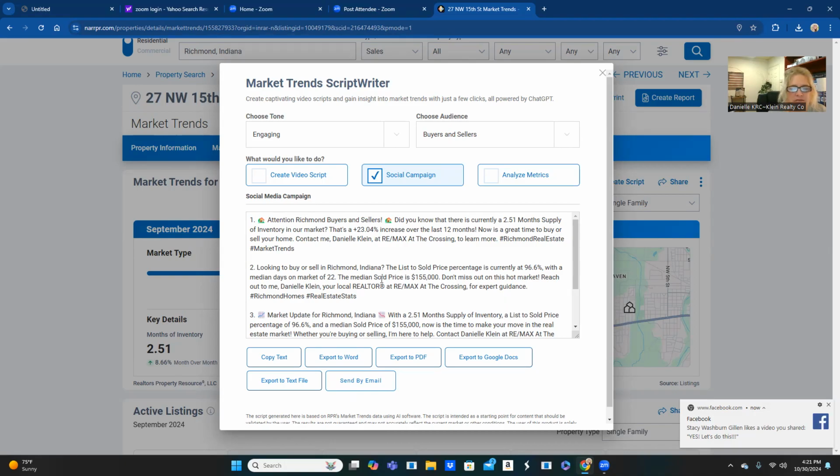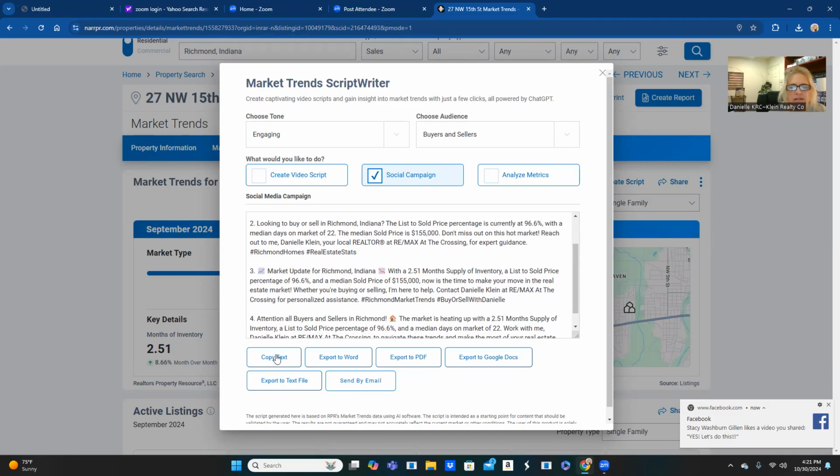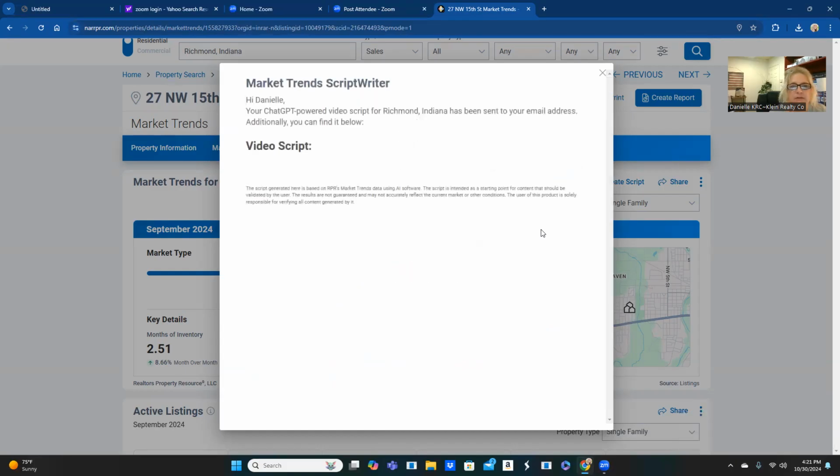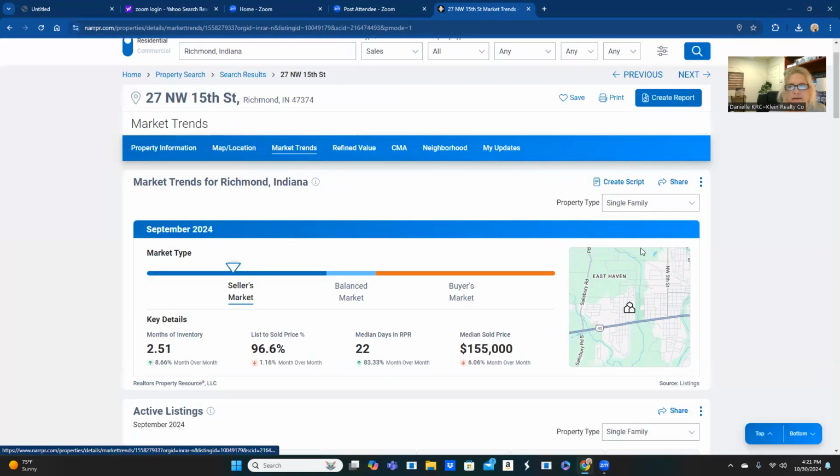Okay, so this here kind of gives you all of it. You can copy the text, you can export it to Word, to a PDF, Google Docs. You can export to a text file, and you could also send by email. So you can send this to yourself that way. If you want to do a video script from that, that's going to send it to me. The ChatGPT video script has been sent to our email.